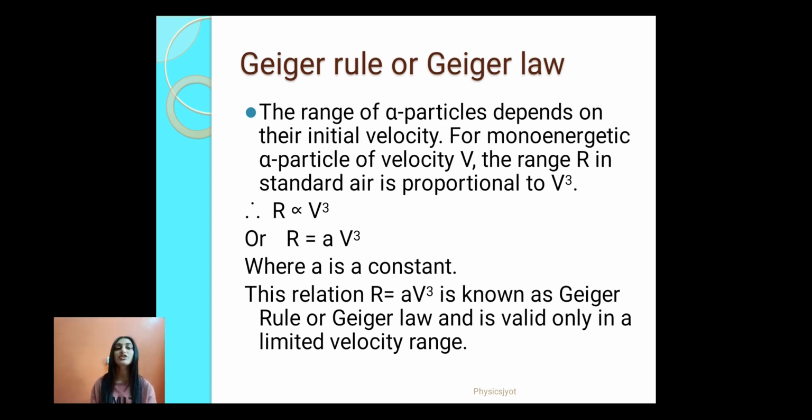For monoenergetic alpha particle of velocity v, the range in standard air is proportional to the cube of velocity. So R is proportional to v cube, or I can write R equals A v cube, where A is a proportionality constant. This relationship R equals A v cube is called Geiger rule or Geiger law, and is valid only in limited velocity range.